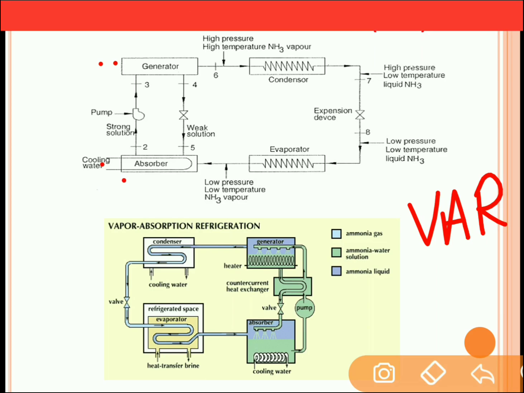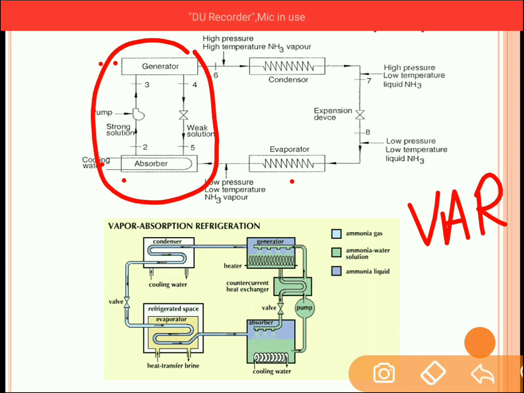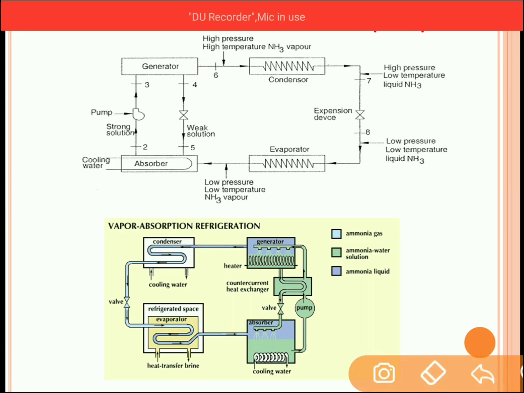Now you can see four components over here: evaporator, then instead of the compressor you have this assembly of generator and absorber, the third component is the condenser, and the fourth is the expansion device. So the rest of the three components are similar to those of the VCR. However, instead of the compressor there is an absorber and generator assembly. Now let us understand how this system works.